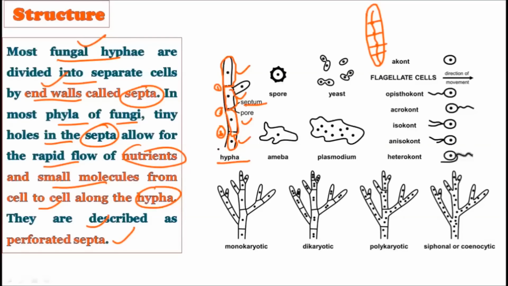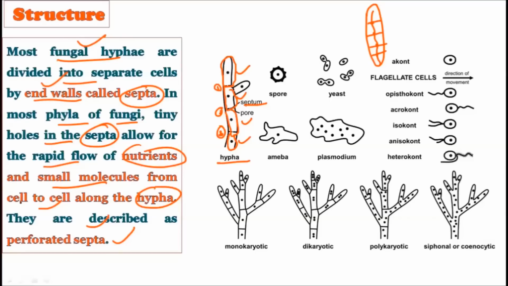The septa present in the fungal hyphae often show the presence of tiny holes. Due to the presence of these small holes, nutrients can flow from one cell to another cell very easily. Such a hypha, which shows small pores for the transportation of nutrients and small molecules, is said to have perforated septa.